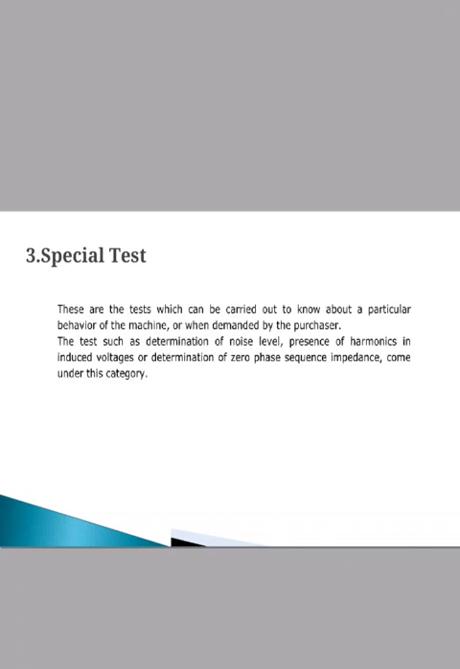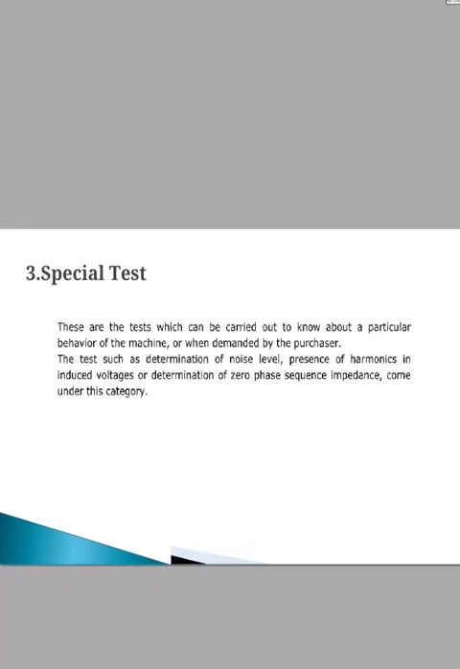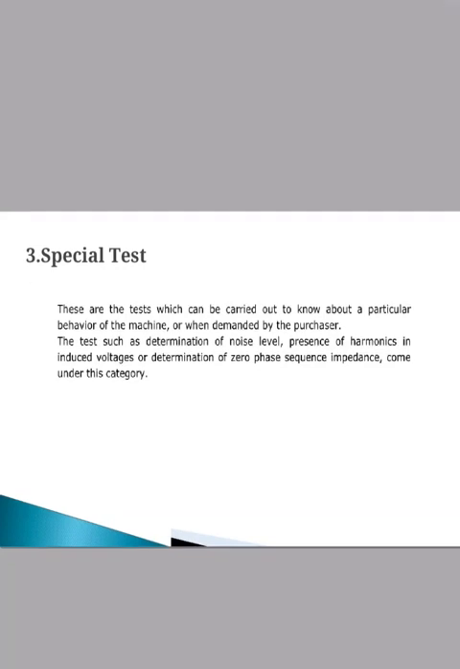The next test is the special test. These are tests carried out to know about the particular behavior of the machine, or demanded by the purchaser. Suppose the purchaser gives some specification for the required machine; for that purpose, we have to check the machine. In this test, determination of noise level, presence of harmonics in induced voltages, or determination of zero phase sequence impedance comes under this category.